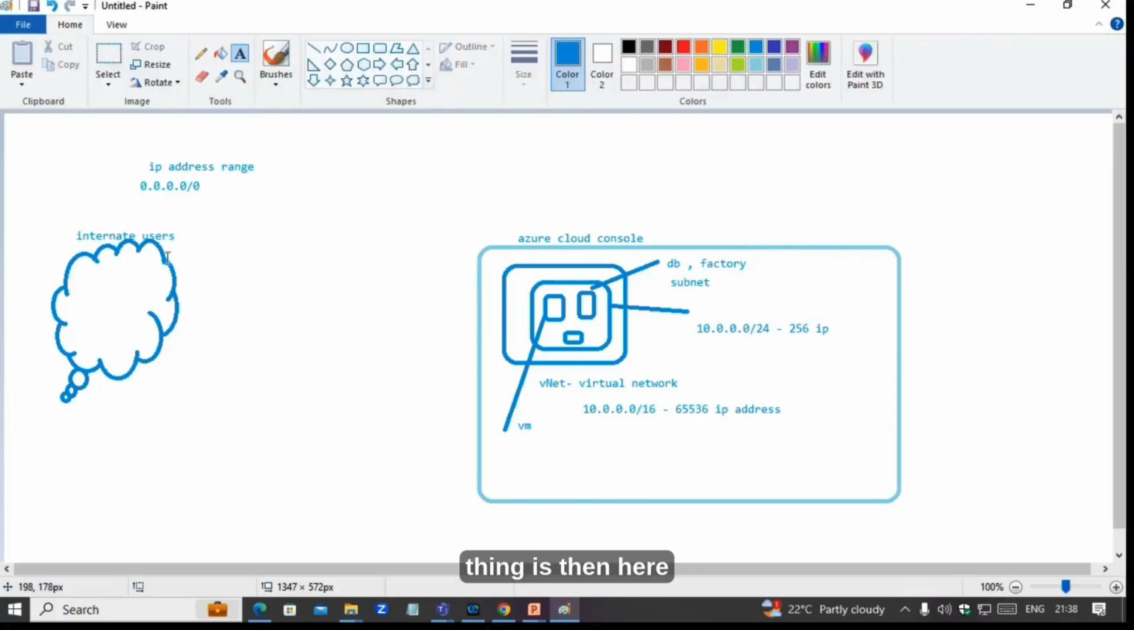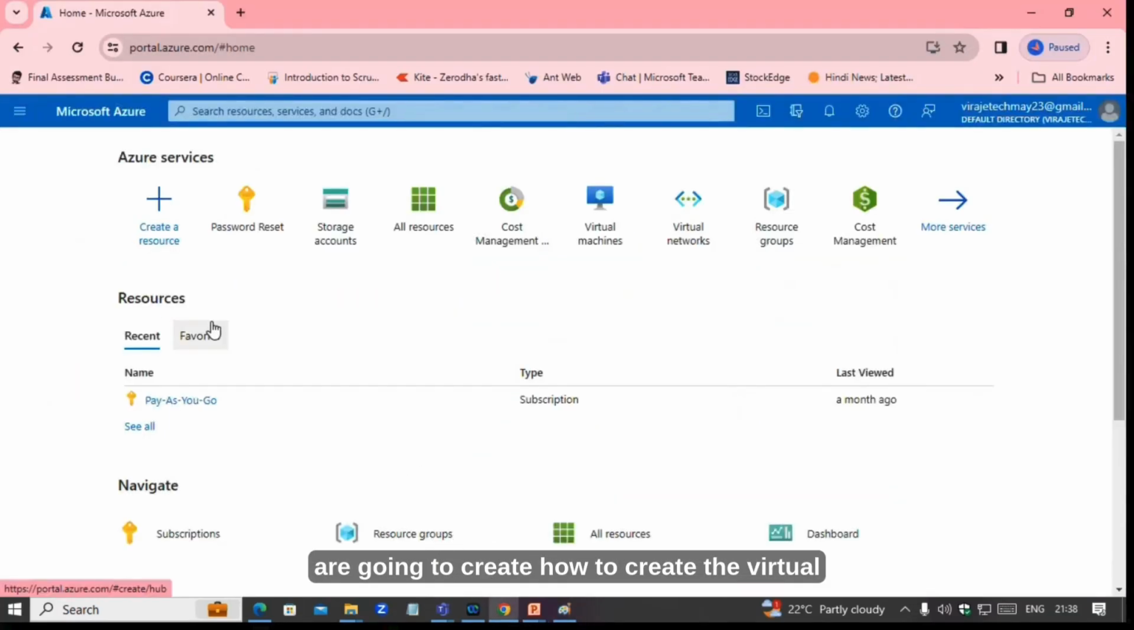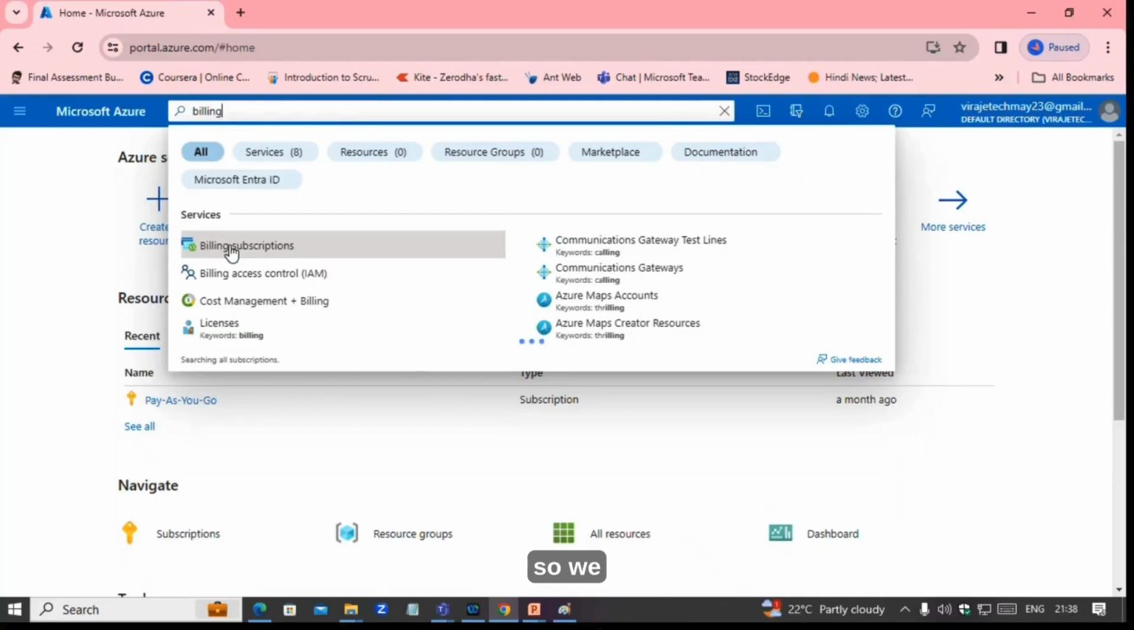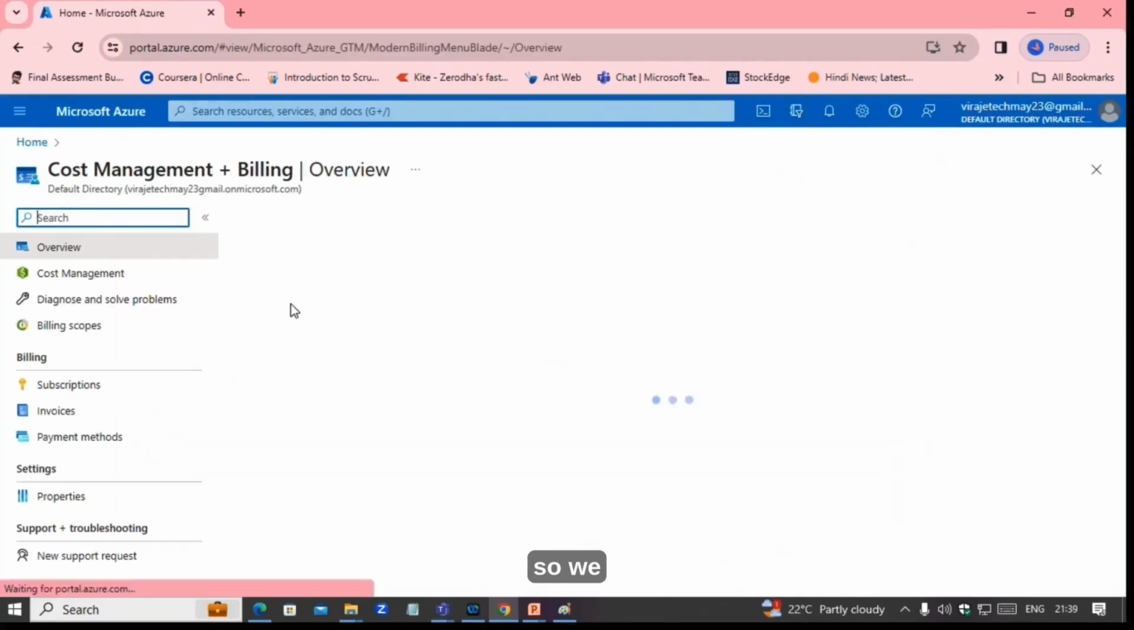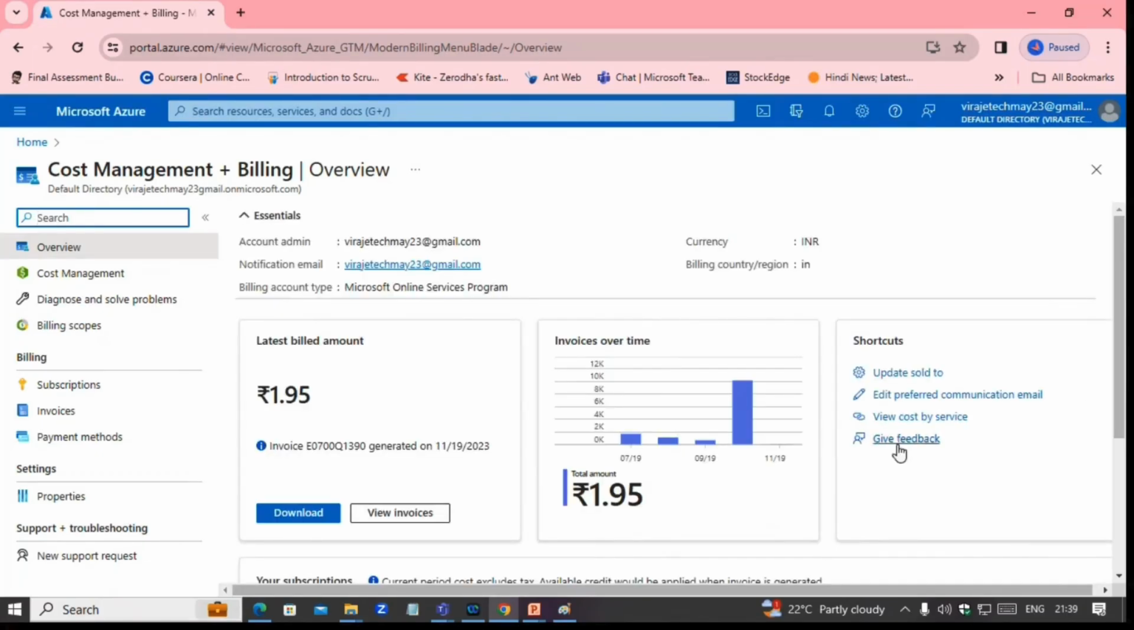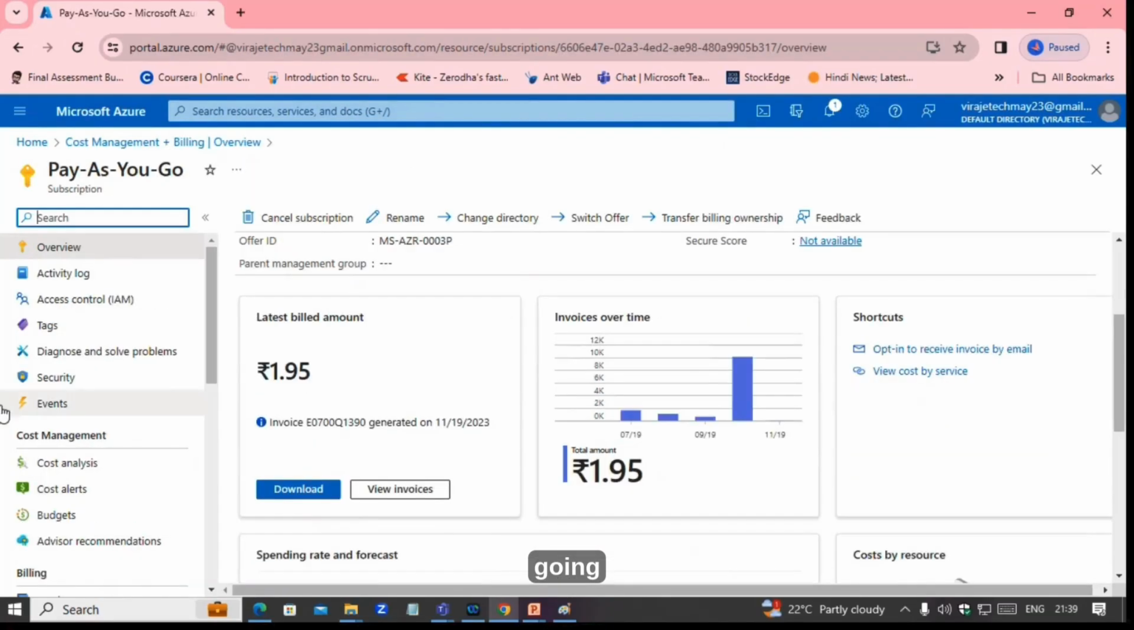So then internet users will access this network in the Azure console. Now we are going to see how to create the virtual network. So this is your Azure console. You can first check your billing. If you have the free account, then fine. If you have a paid account, you can monitor your cost management and billing here. Is there any bill for that? No bill. Fine.